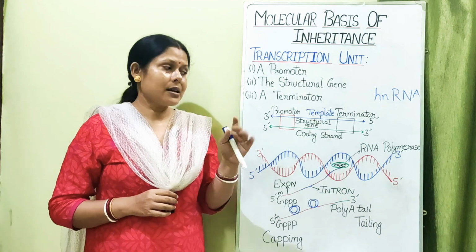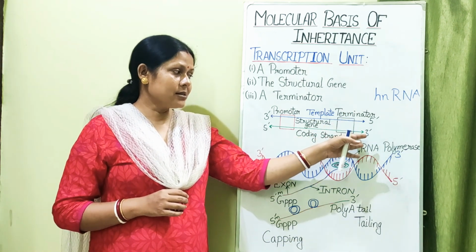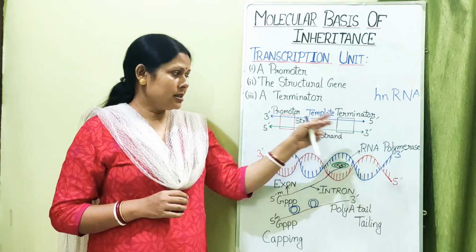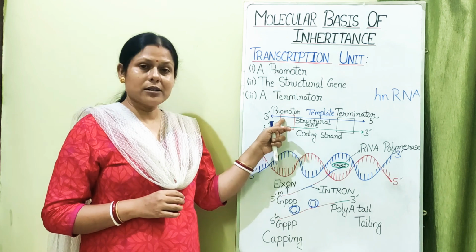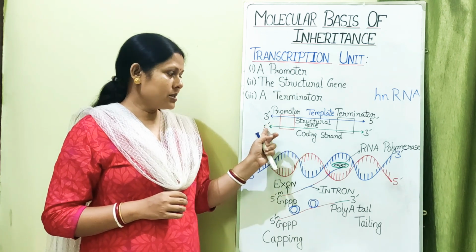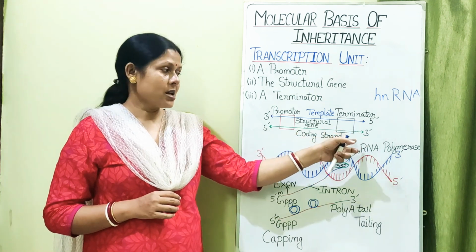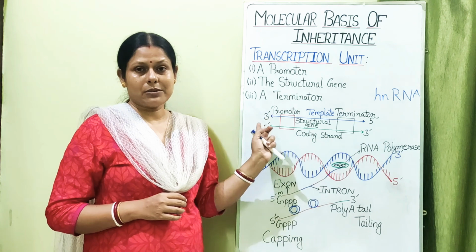Then a question can arise: if it binds in this direction, here this is upstream with respect to the coding strand, this promoter region where the RNA polymerase will bind is called the upstream region with respect to the 5' to 3' direction, and the terminator region is in the downstream 3' to 5' direction.